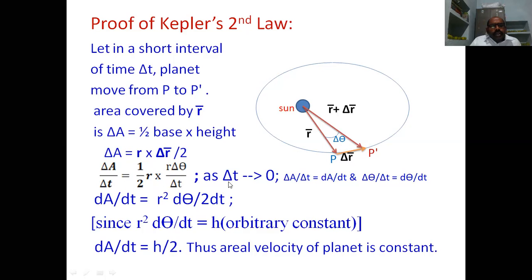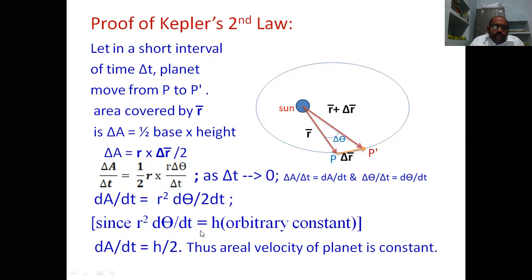Now, according to the definition of limit, as delta t tends to 0, delta A by delta t is equal to dA by dt. And similarly, delta theta by delta t is equal to d theta by dt. So we are writing these substitutions in the above equation. Now dA by dt is equal to r square d theta by dt into 1 by 2. It is the equation.